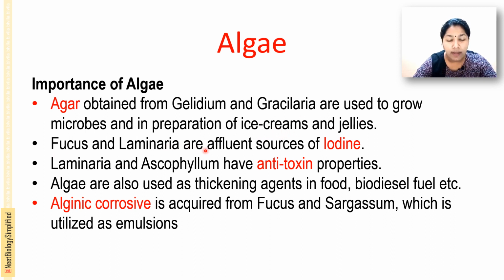Fucus and Laminaria are rich sources of iodine. Laminaria and Ascophyllum have antitoxin properties. Algae are used as a thickening agent in food, biodiesel, fuel, etc. Alginic acid is obtained from Fucus and Sargassum, and it is used as an emulsion.